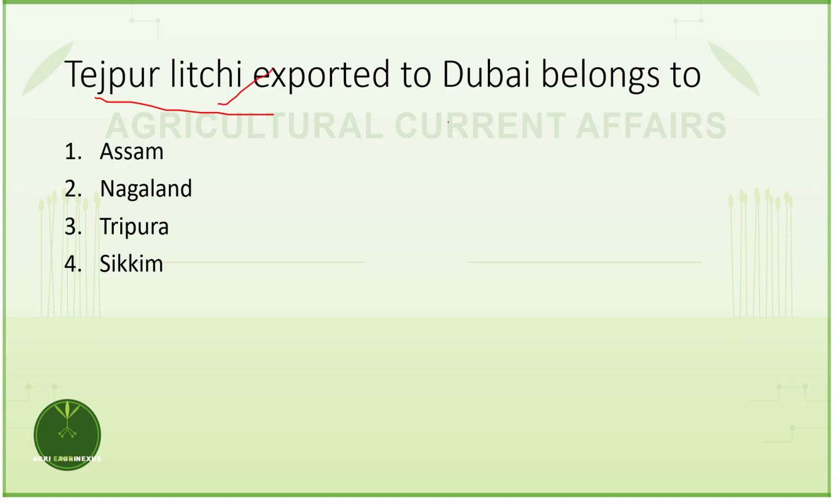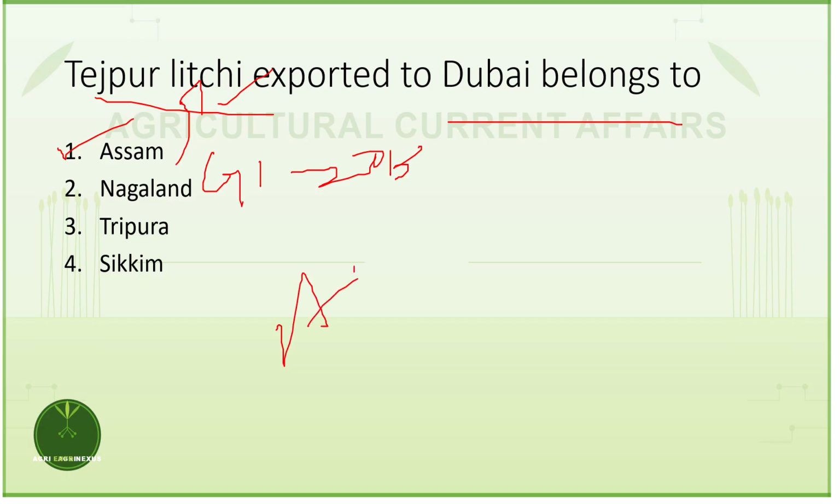Tejpur lychee exported to Dubai belongs to which state? The answer is Assam. It is a GI tagged lychee fruit. It got GI tagged in 2013. APEDA helped in the export of this Tejpur lychee to Dubai.